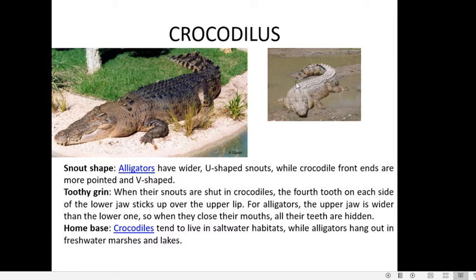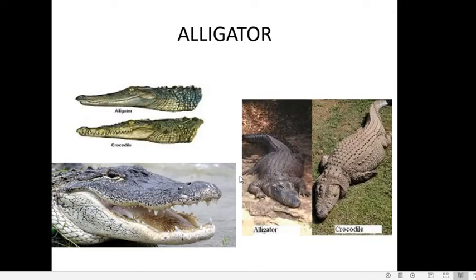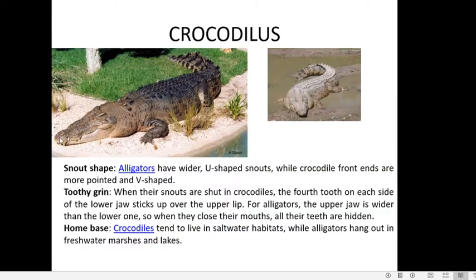We can see the differences between crocodiles and alligators. In alligators, the snouts are wider and U-shaped, as you can see here. So this is the snout of an alligator, which is more or less U-shaped, and it is wider compared to that of a crocodile, which is more pointed and V-shaped. So that is the first difference. They differ in the snouts. Alligators have a broader U-shaped snout, whereas crocodiles have pointed and V-shaped snouts.